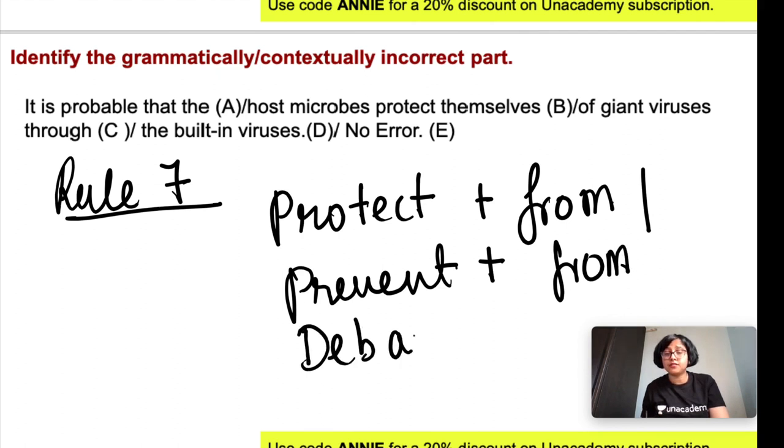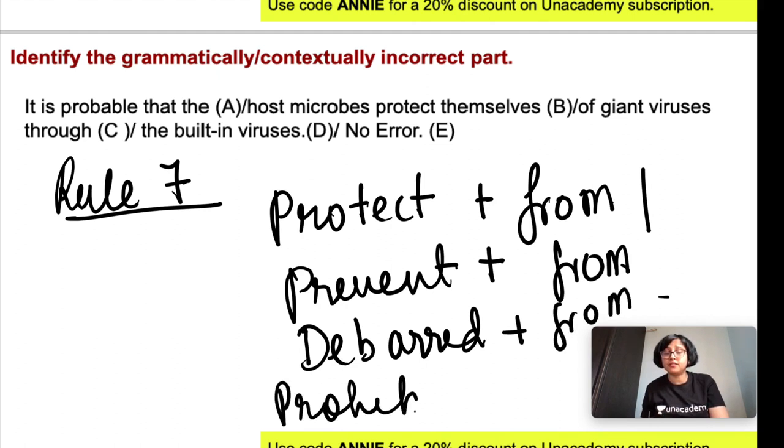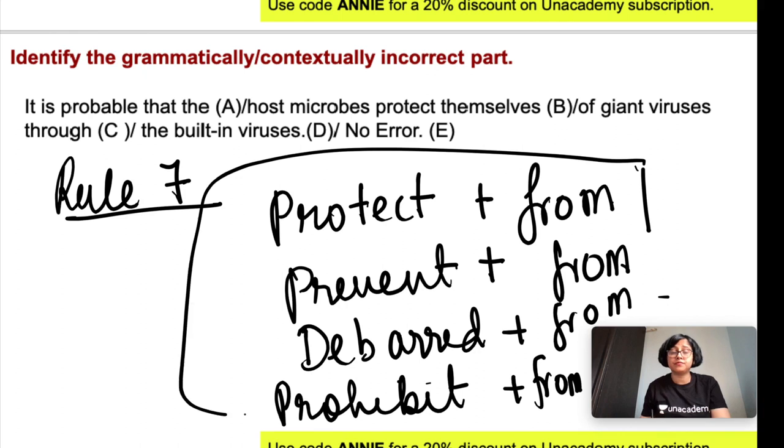debarred from, prohibit from. Okay, remember this. Now, it is probable ends in ably, so this is an adjective.